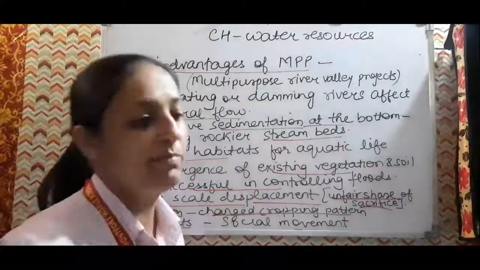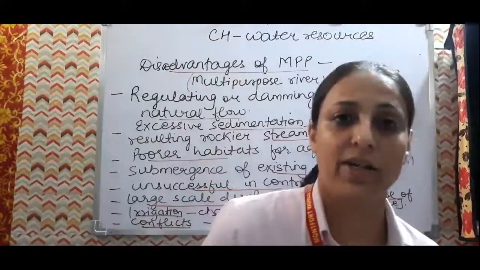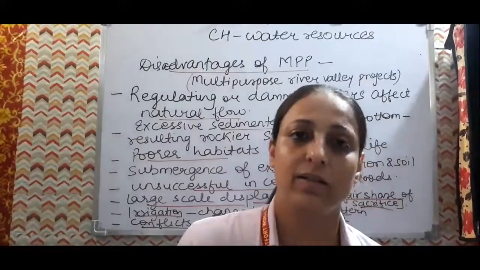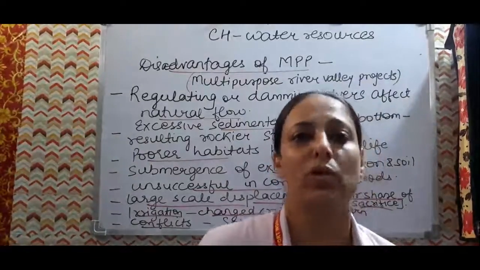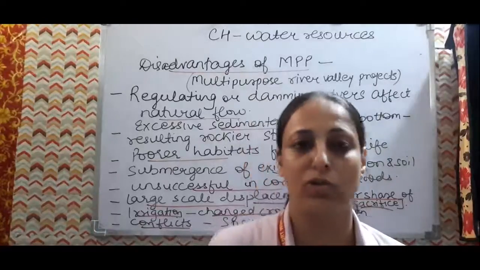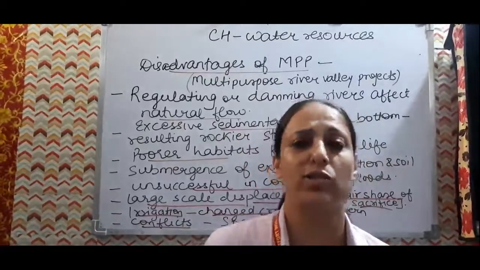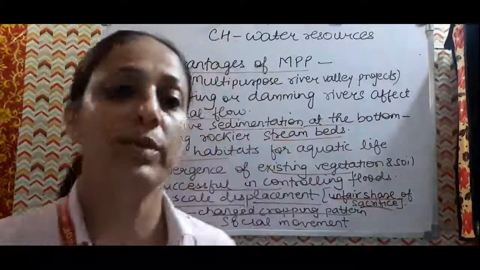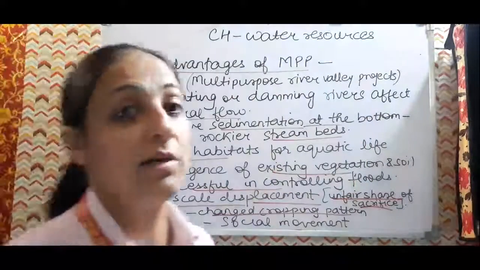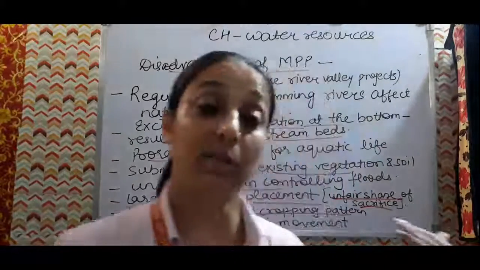Then conflicts will start. Many a time we have seen conflicts start, because many states have disputes over water issues. Like over the Kaveri water issue, Karnataka and Tamil Nadu are continuously in dispute about who will share the water of the river. Sometimes a dispute arises in the Sabarmati basin.